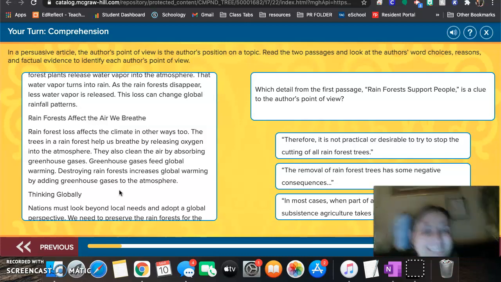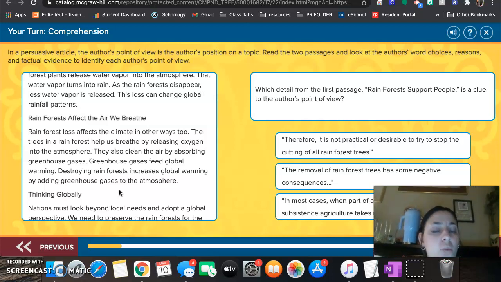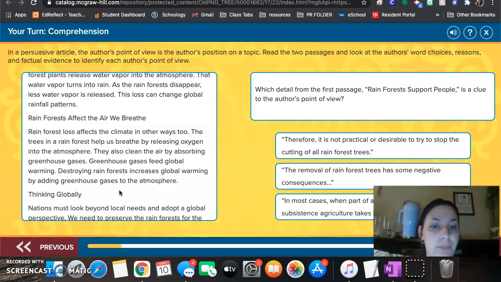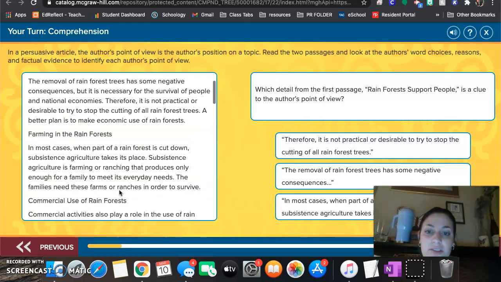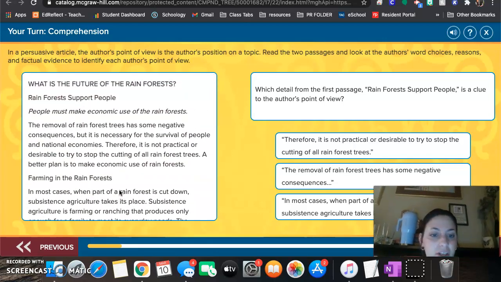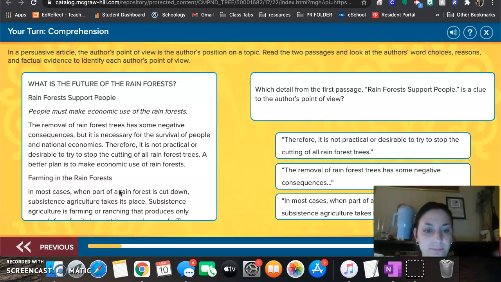Okay, so don't forget. All right, moving forward. Number 1. Which detail from the first passage, rainforests support people, is a clue to the author's point of view? So we're going to scroll back up to the beginning, and we're looking for a clue. How do we know what the author feels? How do we know their opinion?